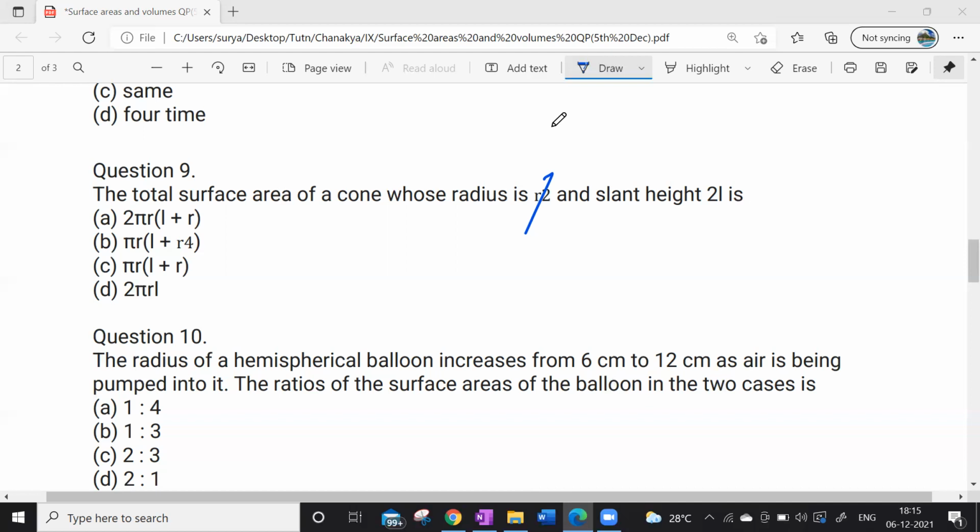How? Pi r into L plus R. Can you please explain? Don't say the answer, explain it. No, it's the formula, right?